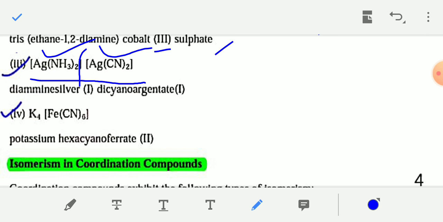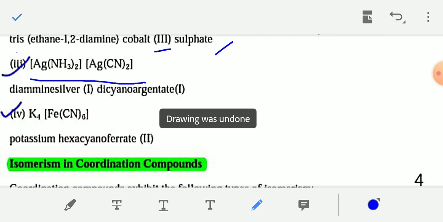First you write the cationic part, [Ag(NH3)2]. Two NH3 molecules, so diammine, and silver is present in the cationic part, so you write diamminesilver, and the oxidation number of silver in this compound is 1, so diamminesilver(I).